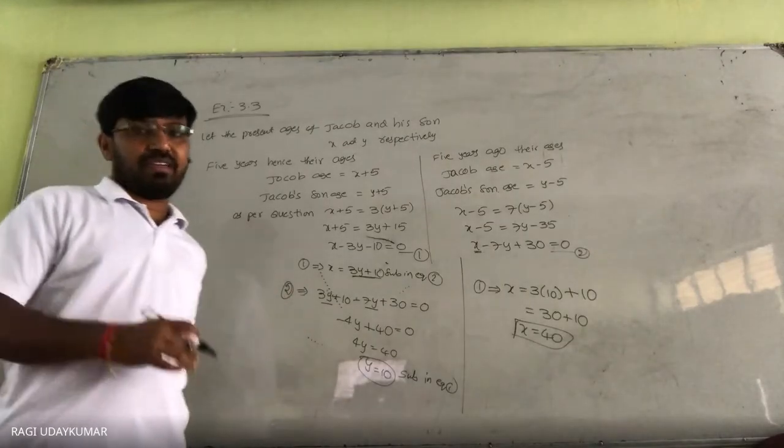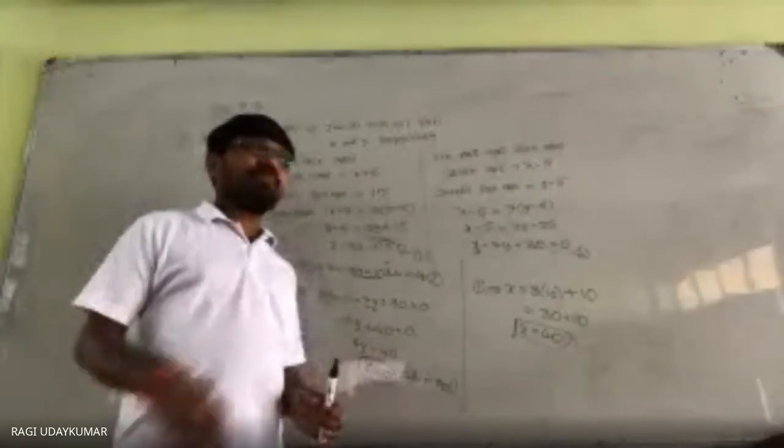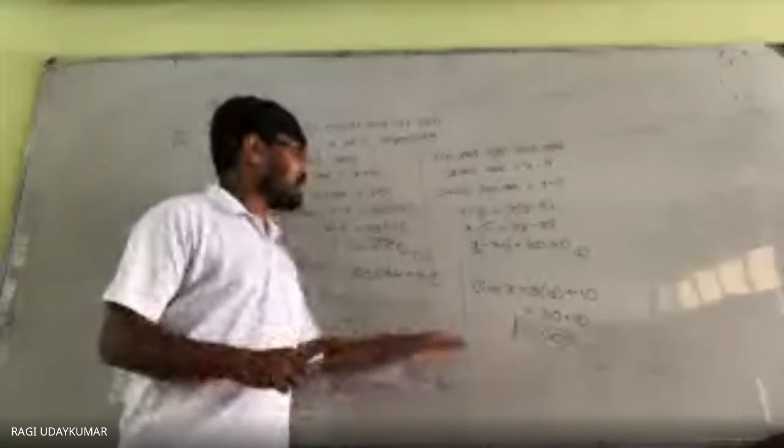How do you verify? Most of the students verify by putting the values in the equation. Not only by putting in the equation. Suppose you frame the equation wrong, most of the students will commit this mistake.